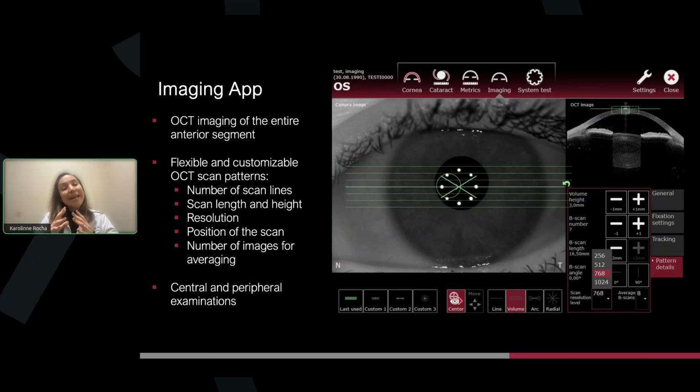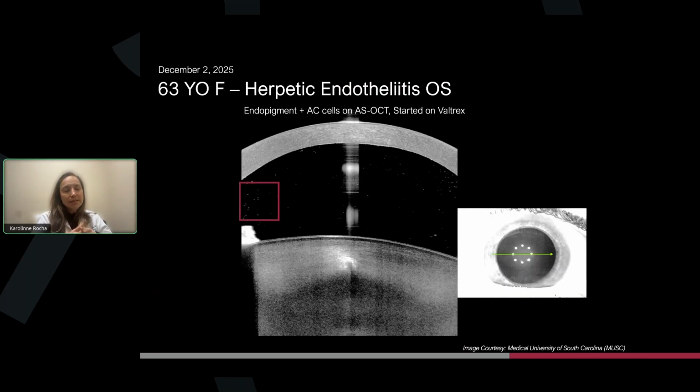All right, more cases. So this was another interesting case. This patient is a 63-year-old female that came in with a little bit of corneal edema for the first time, and I think the doctor that saw this patient initially missed that this patient had anterior chamber cells.